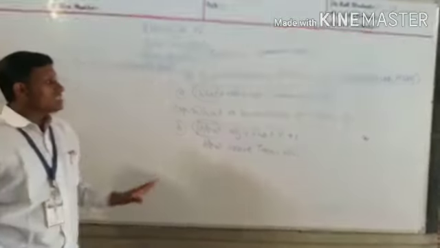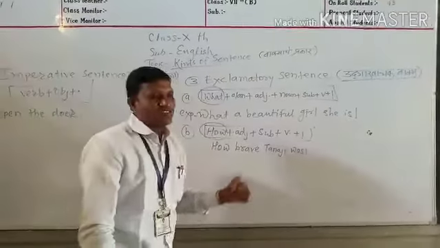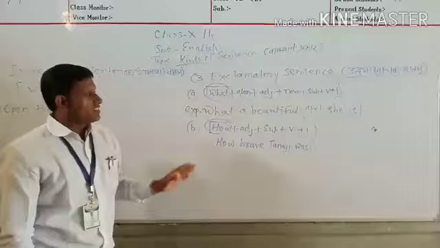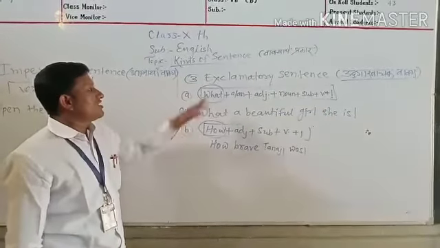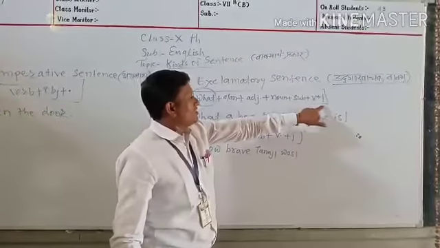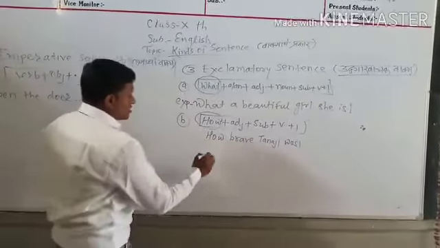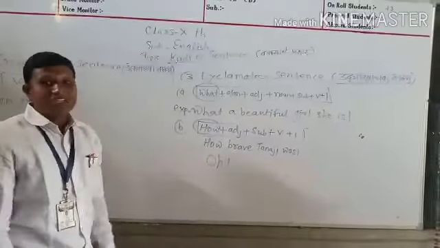One thing is important. Just like in the assertive sentence, the sentence ends with a full stop. In the interrogative sentence, the sentence ends with a question mark. In this way, in the exclamatory sentence, the sentence ends with an exclamation mark. Just here oh is given. Here is also an exclamatory sentence.